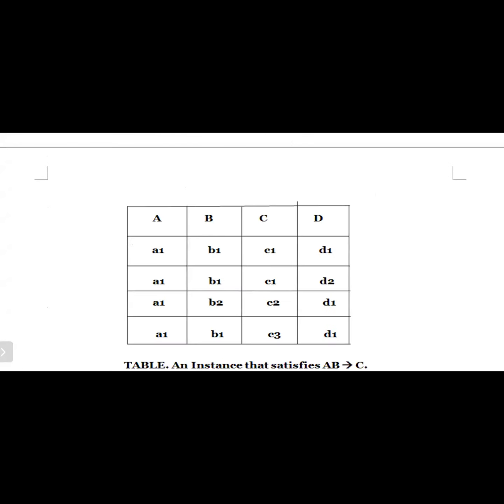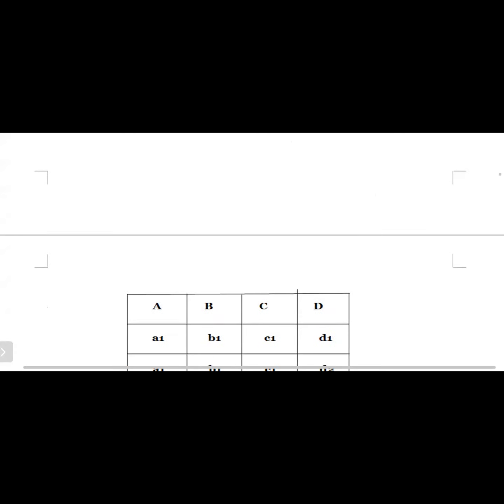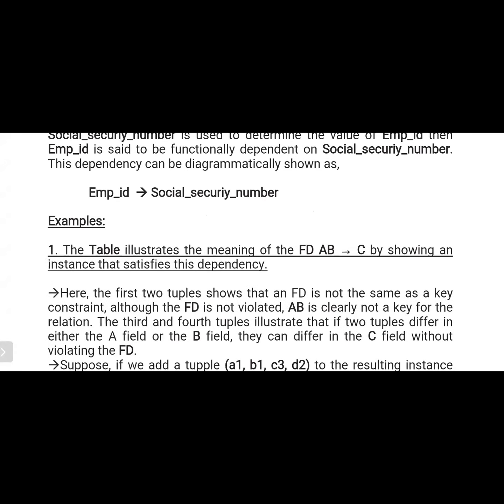Okay. If you observe here, what is the functional dependency? Please try to observe. A, B to C. That means when A and B are the same, then we can find out C.